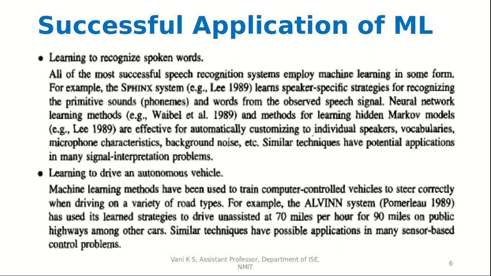Then we also have learning to recognize spoken words. This is a system called Sphinx. It is based on a neural network model, and it recognizes spoken words easily and then classifies them. Then we also have driving vehicles, where many methods have been used to train computer controlled vehicles. One such example is the Alvin system. It learned different strategies to drive unassisted at 70 miles per hour for 90 miles on public highways among other cars. Similar techniques have possible applications in many sensor based control problems.